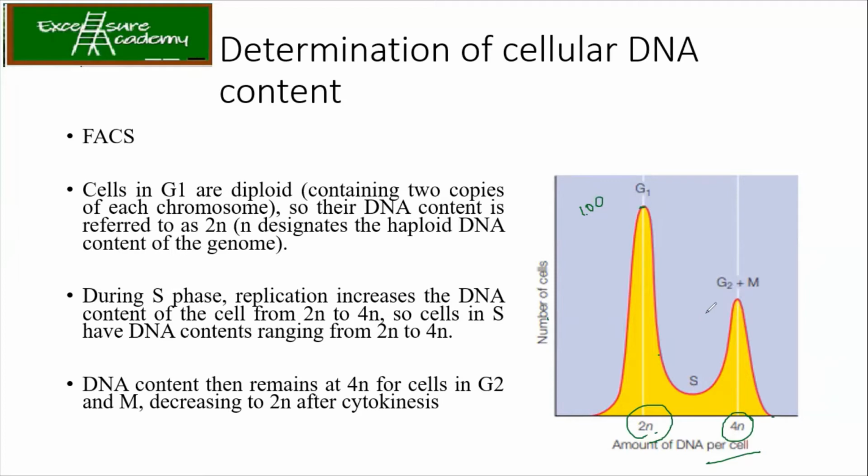But then again the graph is always half. आप जब भी DNA content निकालोगे, you will always get it like this only कि number of cells हमेशा G1 में ज्यादा दिखेगा और G2M में हमेशा उसका आधा दिखता है.